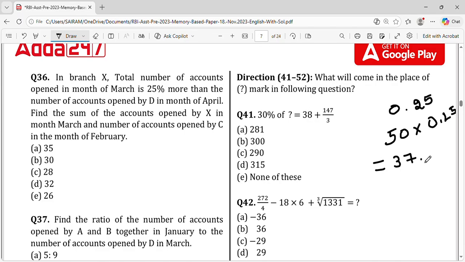Correct. As I was new to this exam, I did not have any idea that this would affect me a lot, and from one of the exams I got to know about it, and I decided not to do that. This is not a university exam where you attempt all the questions. In university exams they say that if you don't attempt a question you lose the marks, but here if you attempt the question and the answer is wrong, you lose the marks. Where is 50 and where is 37.5?